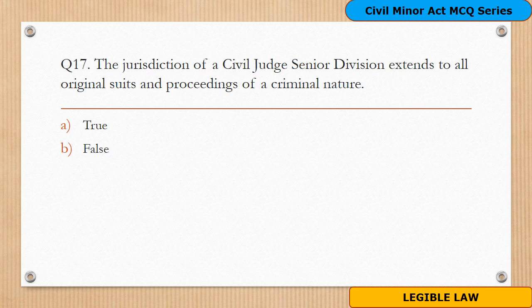Question 17. This is a true-false statement. The statement is, the jurisdiction of Civil Judge Senior Division extends to all original suits and proceedings of a criminal nature. Options are A, true, B, false. The answer to this is B, false. The given statement is false. It is mentioned in section 24 of the Act that the jurisdiction of Civil Judge Senior Division extends to all original suits and proceedings of the civil nature, not the criminal nature.